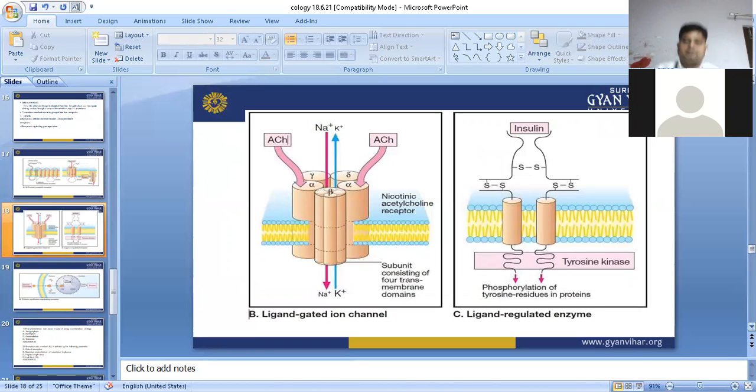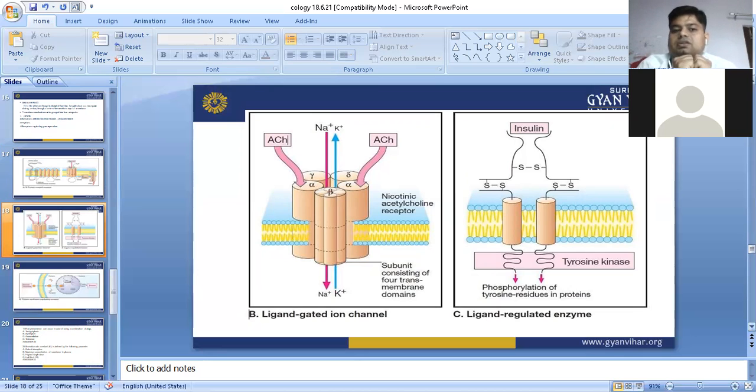Now next one, in this slide, in this structure, what would be seen? There is the ligand gated ion channel receptor. In the ligand gated ion channel receptor, I have told you there is a five-membered pentameric ring structure: 2 alpha, 1 beta, 1 gamma, 1 delta. There are five components. They are going to make a coiled structure.